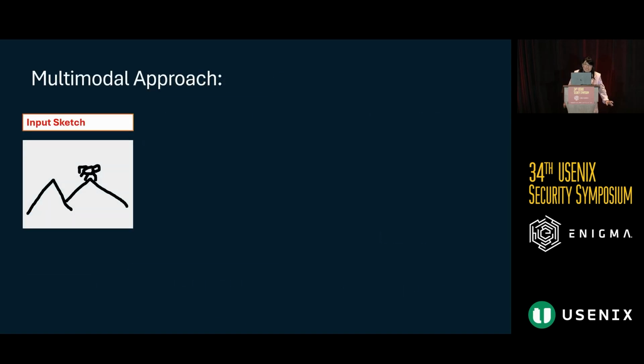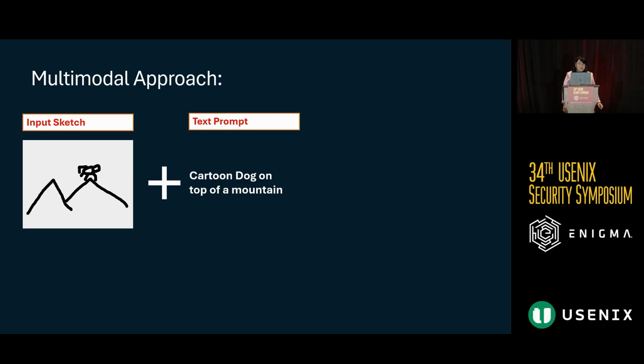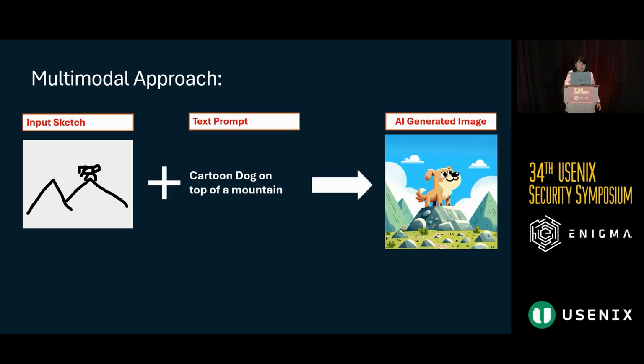And so jumping into this idea of multimodal models, since we know that we have a lot of different models that take more than just text as an input, we can look at this application that basically takes in a hand-drawn image. So here we drew a little picture, and we also can tell the AI system what we're actually trying to draw or critique and say what we want our picture to look like. So here we've tried to draw a cartoon dog on top of a mountain, and now our AI system makes a much nicer artistic rendition of our picture, and we're hopefully happy with that.